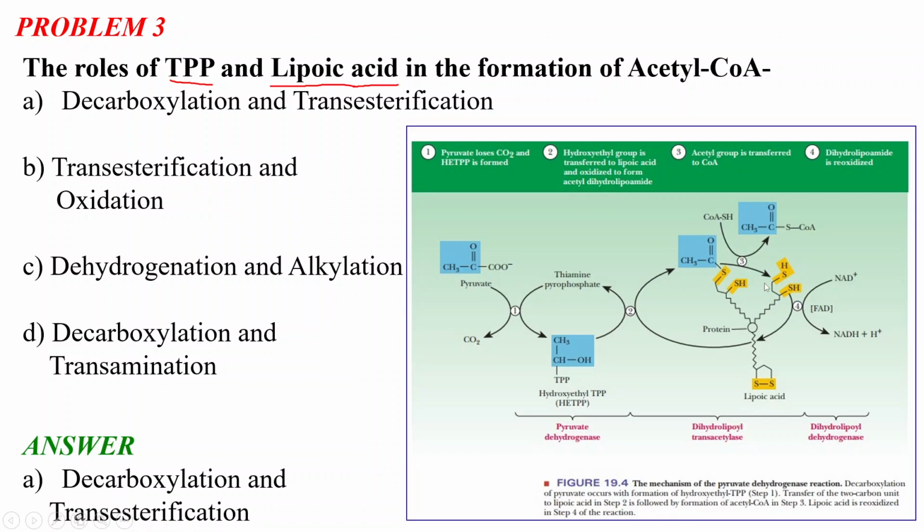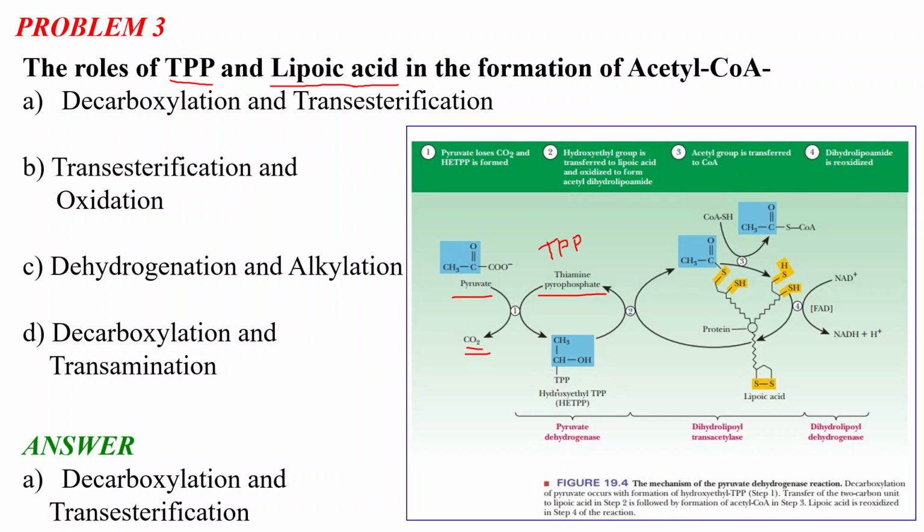Yes. So this is a schematic diagram of the formation of acetyl CoA from pyruvate. As you can see, this is the pyruvate, and it is the starting point of the synthesis of the acetyl CoA. First, pyruvate eliminates carbon dioxide, and the coenzyme involved in this process is thiamine pyrophosphate, or TPP. As you can see here, this coenzyme TPP helps in the decarboxylation of pyruvate, and it gives us the hydroxyethyl TPP, HETPP.